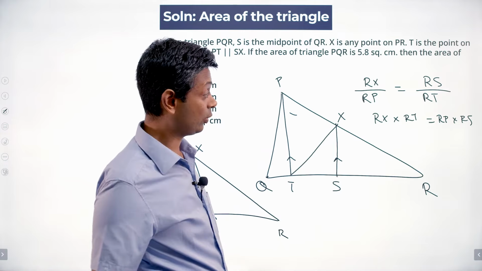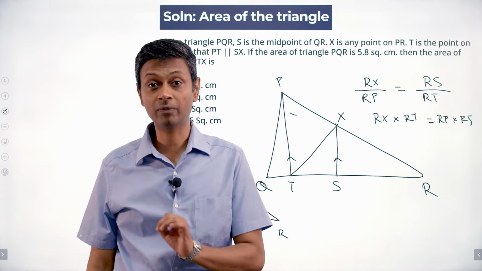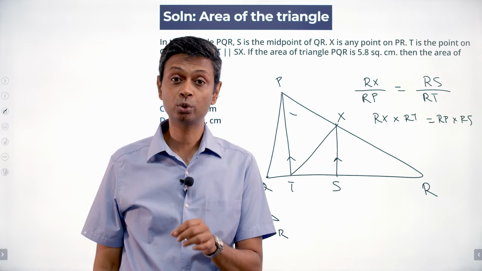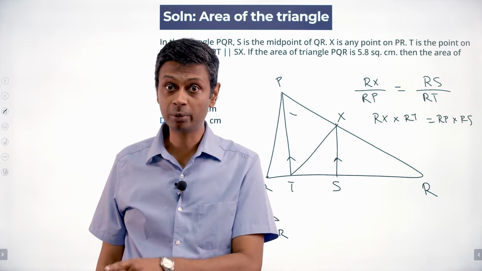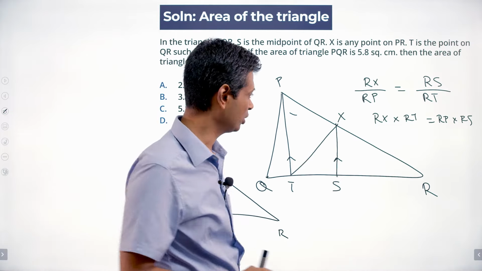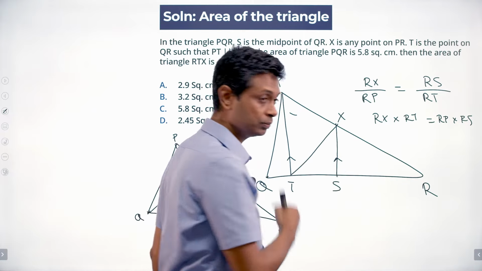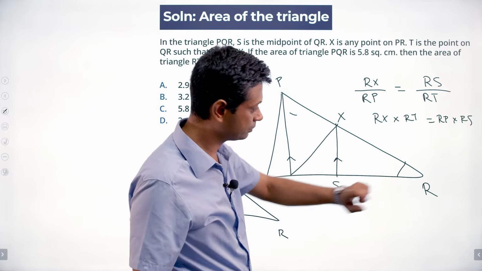Lovely. Now I know this beautiful other formula for area of a triangle, which is half BC sin A. Half into product of two sides into sine of the angle in between. I can imagine that formula works brilliantly for me because this triangle RTX and big triangle PRQ, this angle is common.